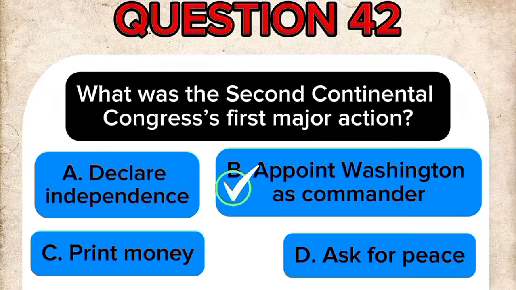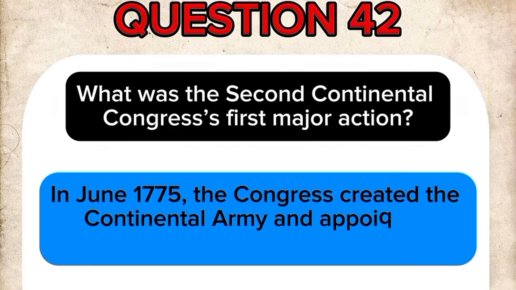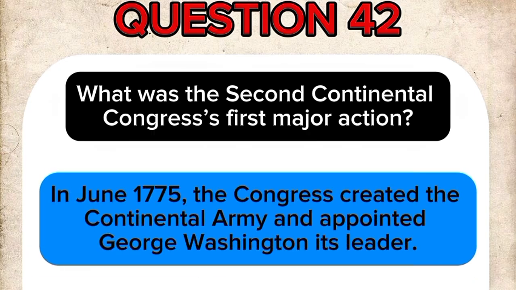The correct answer is B. Appoint Washington as commander. In June 1775, the Congress created the Continental Army and appointed George Washington its leader.